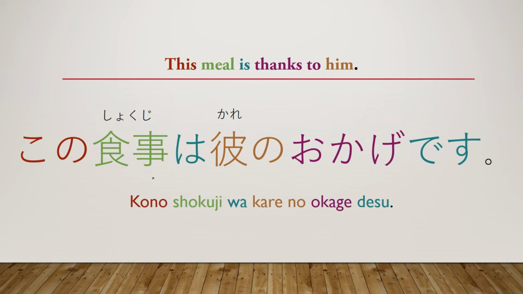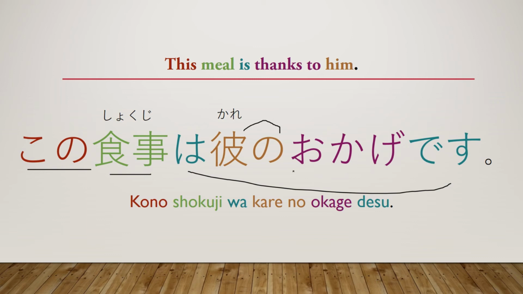We have kono shokuji wa kare no okage desu. As you can see, kono, of course, is this. When attached to a noun, kore becomes kono. And then we have shokuji, which means meal. And then we have our normal copula, which is the wa and desu. And then we have normal noun modification rules, again, just like before. We have kare, and because kare is a noun, you have to add no before attaching it to okage.